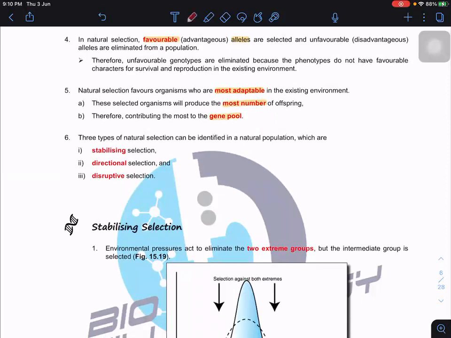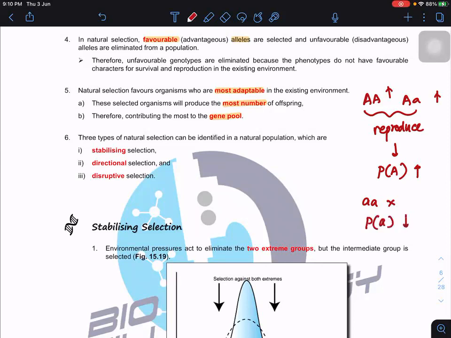That's very, very important. Always remember, just now we said that for the agouti rabbit, when the number is high, it means they have the chance to reproduce and pass on the allele. So the allele frequency for the agouti will be high, but the small a allele won't be able to pass on to the next generation. Therefore the probability for the small a allele will drop, and the big A allele will contribute most to the gene pool. So what's the gene pool? We're going to learn it in the next two subtopics.